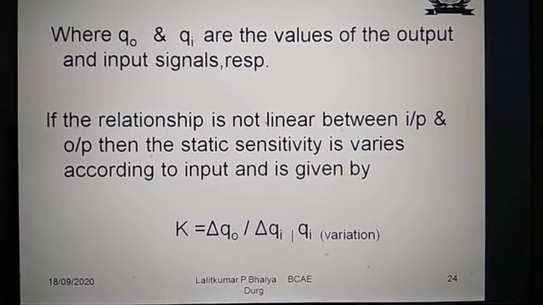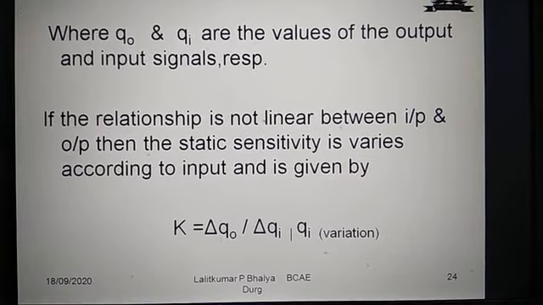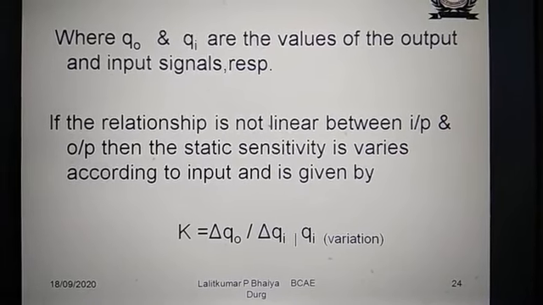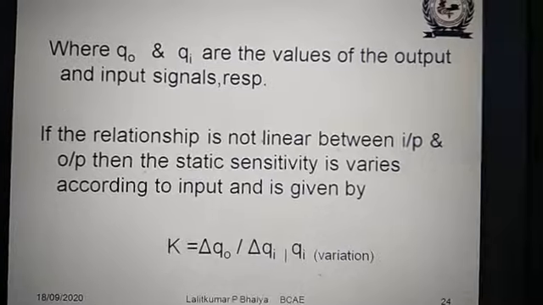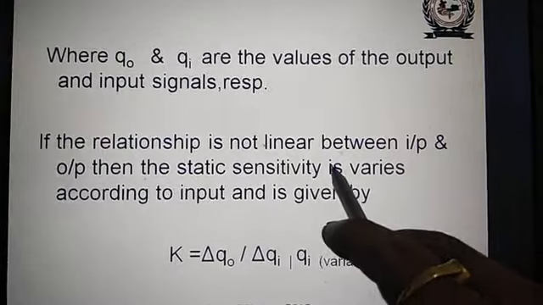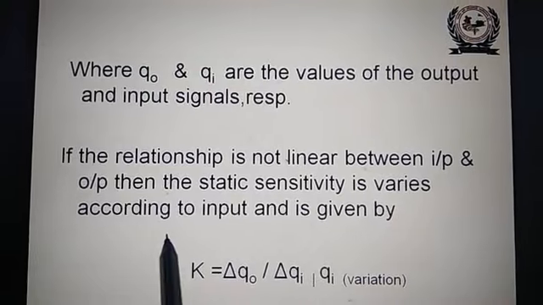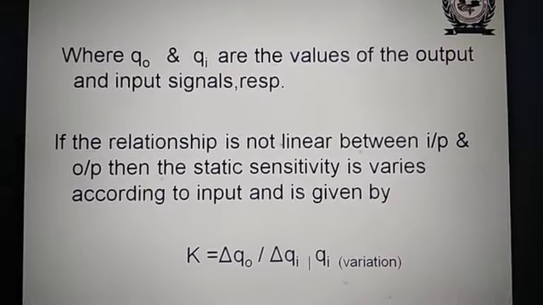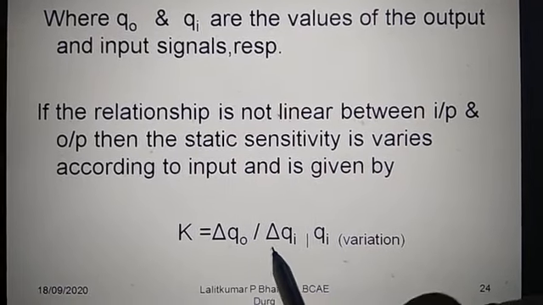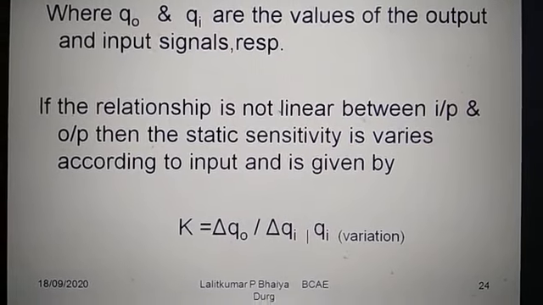If the relationship is not linear between input and output, then the static sensitivity varies according to the input and is given by K is equal to delta Q naught upon delta Qi, where delta Qi is the variation.